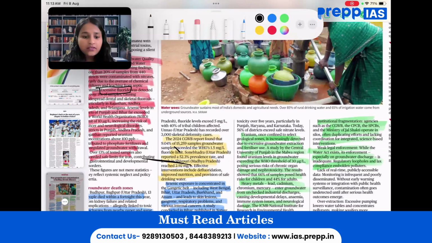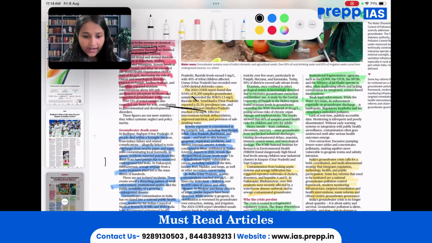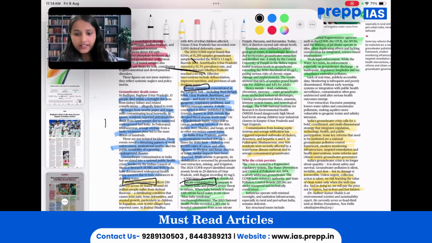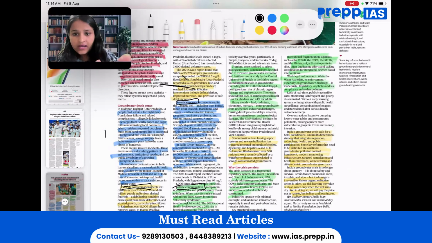Then there has been contamination with regard to nitrate, the fluoride region, arsenic region. Then afterwards, nitrate contamination. What are the effects of it? Afterwards, uranium contamination has been given.